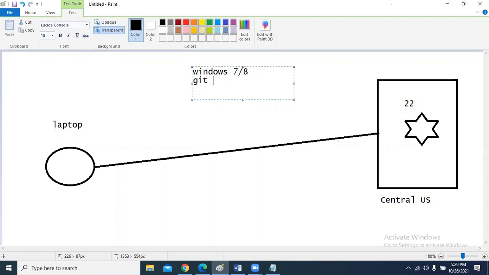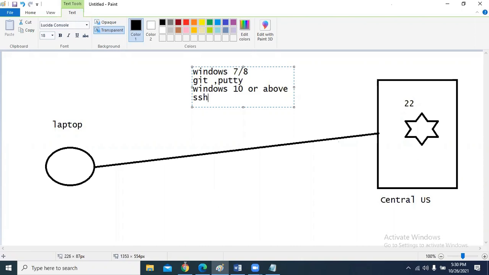Or otherwise, if you are using Windows 10 or above, there is no need to download any software. Here I have to use either Git or PuTTY. In Windows 10, SSH is supported by default. SSH is a protocol to connect to a remote server.